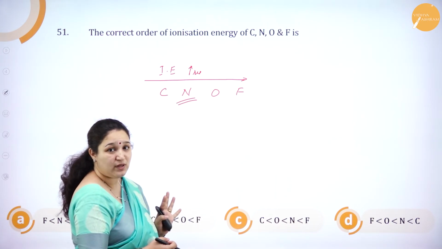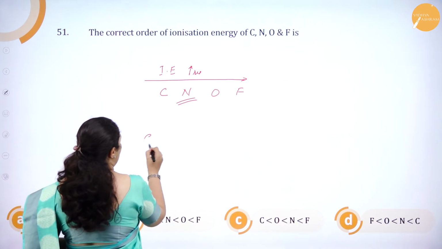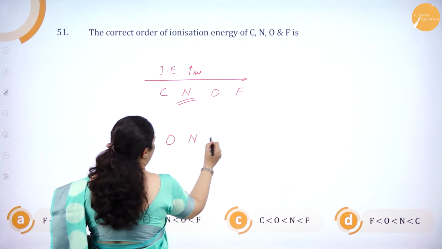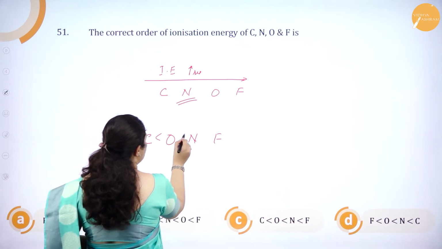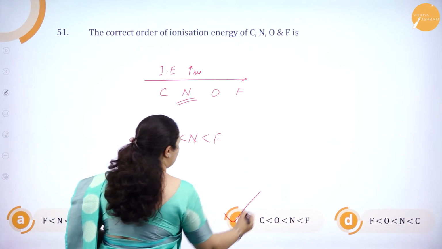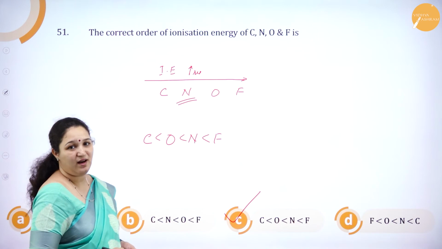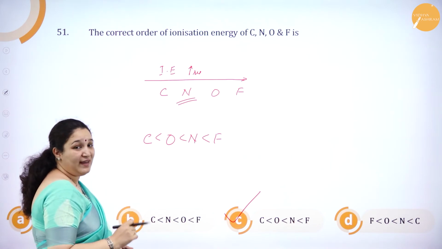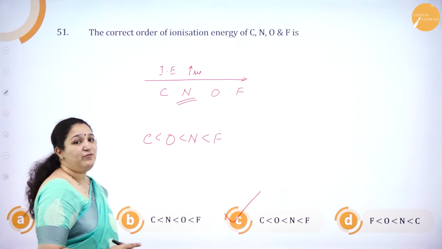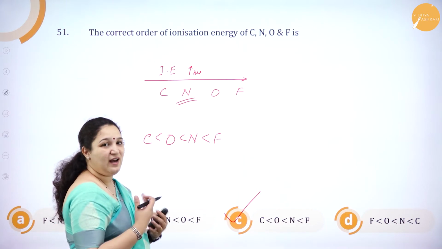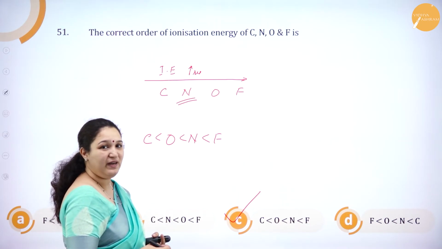That is an exceptional case which you need to know. So it is carbon, oxygen, nitrogen and fluorine. This is the order. That is option C, the correct answer. Why? Because nitrogen has a half filled orbital, it requires a little higher ionization enthalpy.